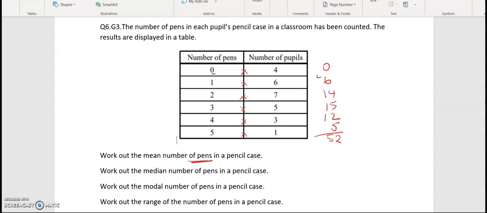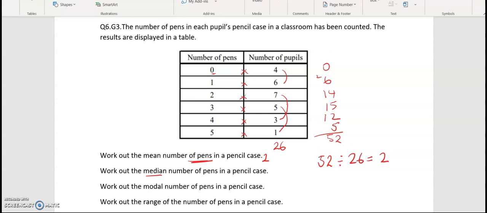So now we need to look at the number of pupils. We have 6 and 4, which is 10. We have 7 and 3, which is 10 again, and 5 and 1, which is 6. So 10 and 10, 20, and 6 is 26. So 52 divided by 26. These are nice and easy numbers to work with. So this tells us that there are 2 pens per pupil. That is on average. Now we'll need to work out the median number of pens in a pencil case.